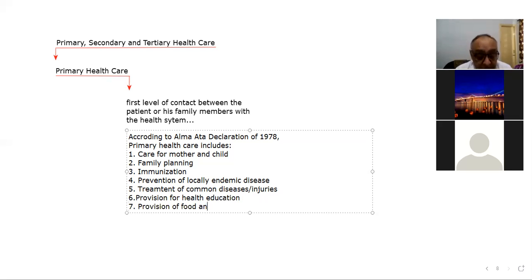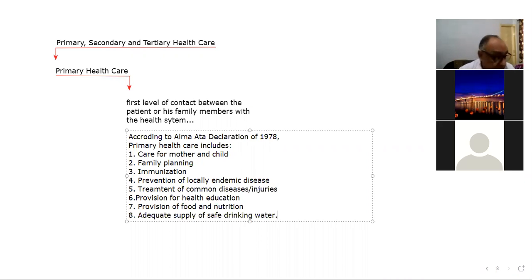The next is adequate supply of safe drinking water. So all this comes in the definition of primary health according to the Alma-Ata Declaration. This is a very important point.